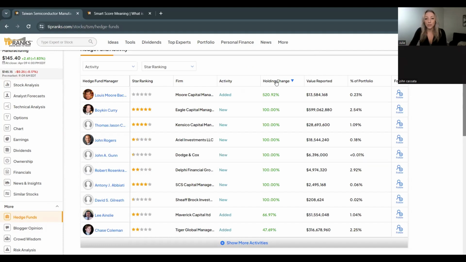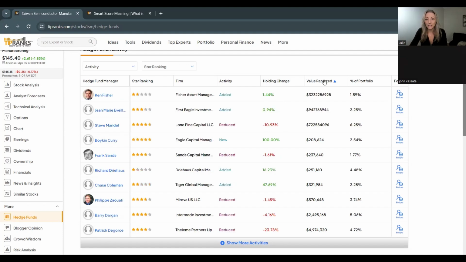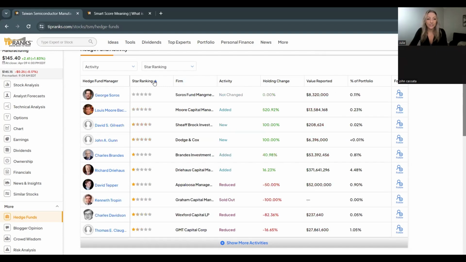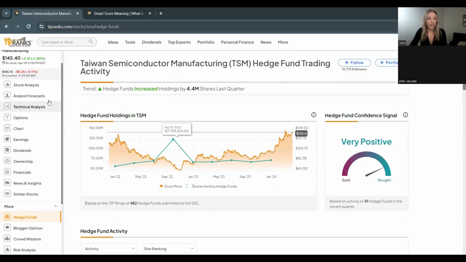So right now it's sorted by holding change. You can see More Capital increased their position by 520%. Eagle Capital with a position of nearly $600 million. So we can also sort by value reported. We have a few companies that did sell out altogether or reduce their position, and then others that added or reduced or made small changes here. So you can see exactly the firms if you want to search by the top hedge funds here with their star ranking as well and see how they've been changing their position. It'll show you who's been scooping up stock during that past quarter.